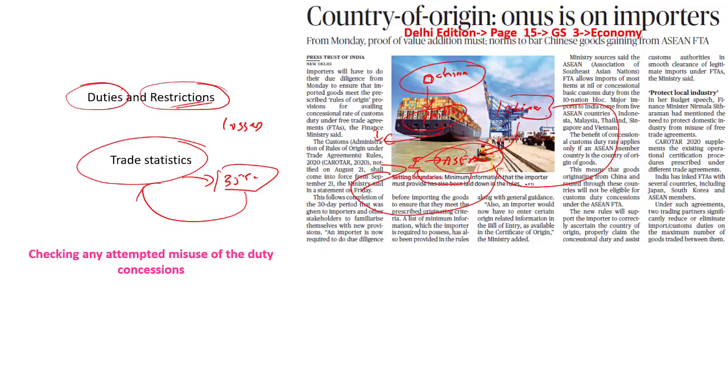So what is the significance of this? The government of India has initiated this rule. Now, in case there is an importer, only if he has the certificate will he get that concessional rate. So in case it is not from the Asian countries, and happens to be from China or any other country where India does not have a free trade agreement, he would not be able to get the concessional rate given by the government of India. And with this, the customs officials would be able to check any attempted misuse of the duty concessions. Apart from these advantages, we also have to go by consumer preferences.